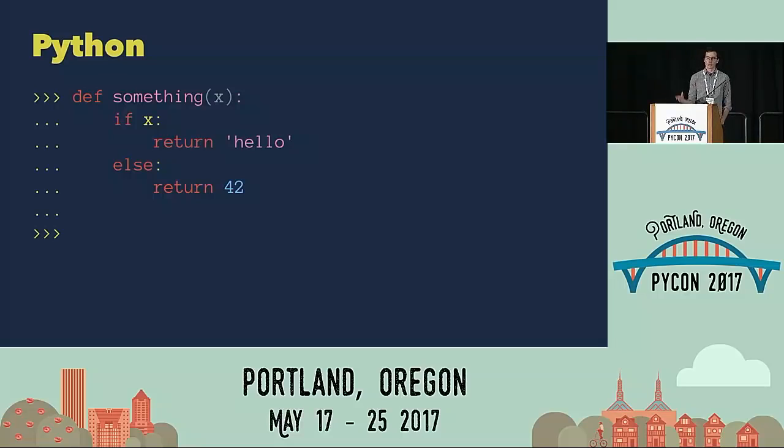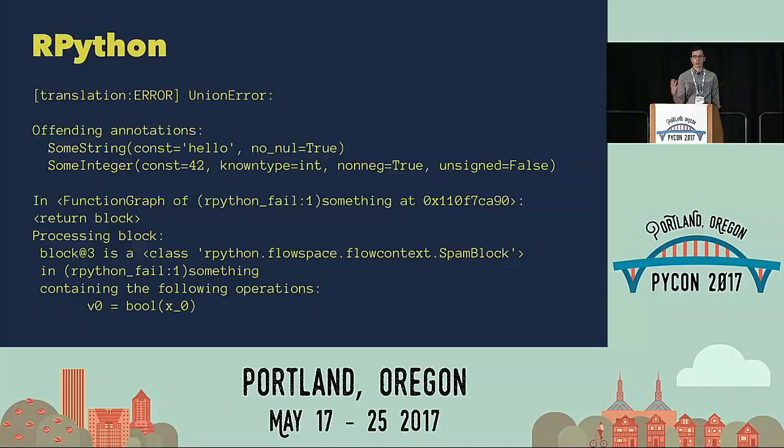RPython, the main restriction that it gives you is a limit on the ability to mix types in arbitrary ways. So if we wrote this function in RPython, it would blow up with a huge error message saying that it's offending annotations, some string and some integer. These are incompatible types to return from this function together. So if you see me doing some weird looking Python stuff later as we go on, this is why. It's because I'm trying to be compatible with RPython's weirdness.